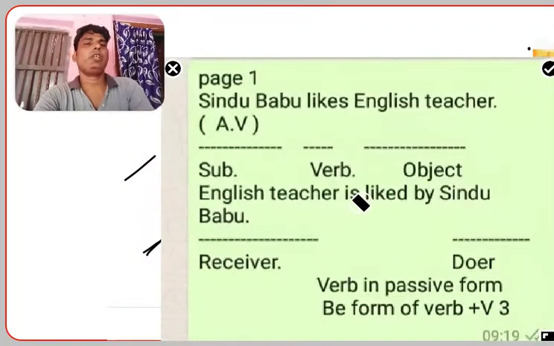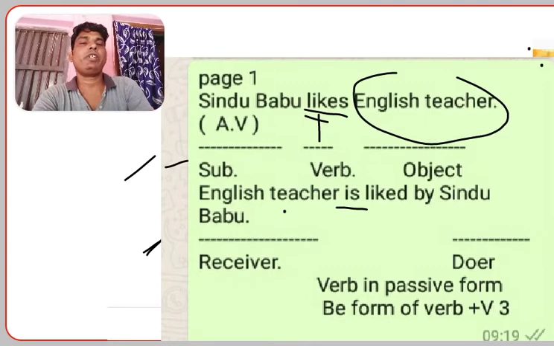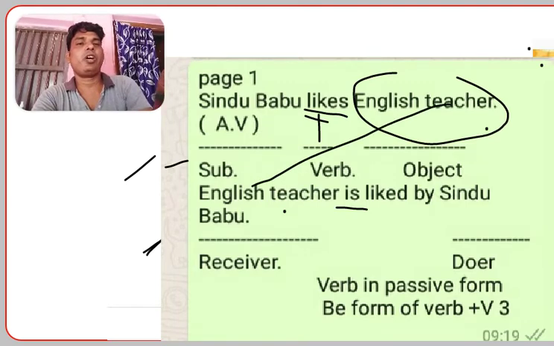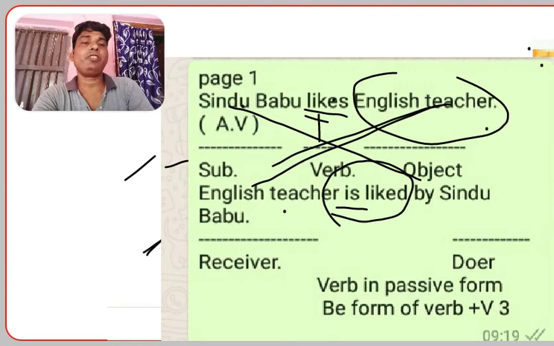Let's take: Sindhu Babu likes the English teacher. Who likes? Sindhu Babu. This is the subject, and the verb is likes. Sindhu Babu, the subject, is in active voice, and English teacher is the object. In the same way, how can we change it into a passive form? The subject and object swap places, then the verb likes is changed into is liked. That is the be form of the verb plus V3.